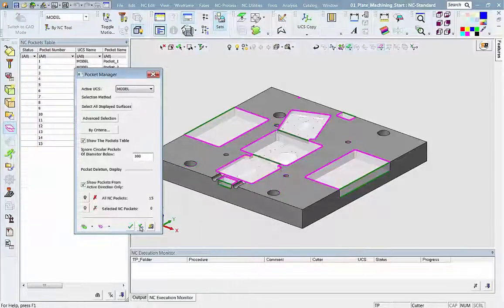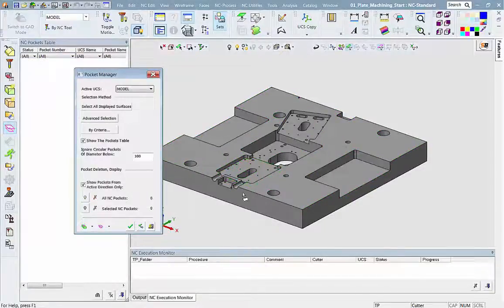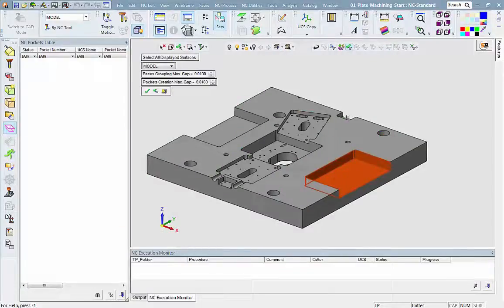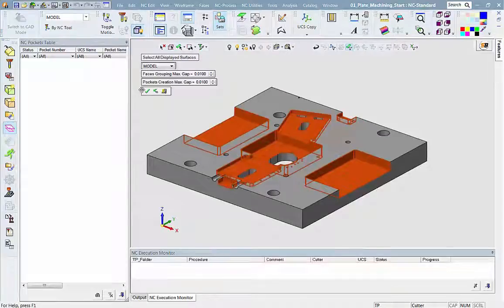Another option is to select pockets manually by clicking on a pocket floor. The system automatically recognizes the pocket. In this example, we selected 7 pockets, and now we will start defining the machining procedures.